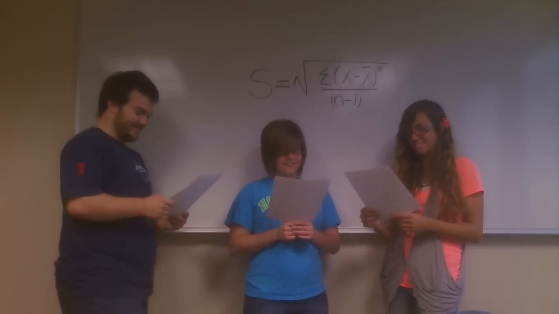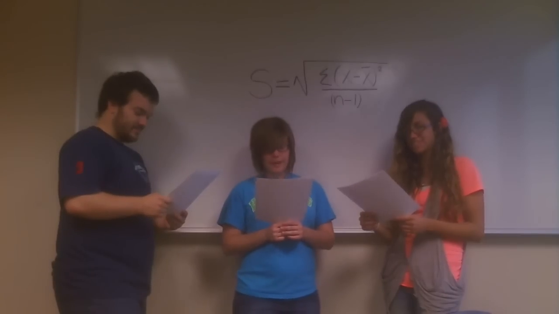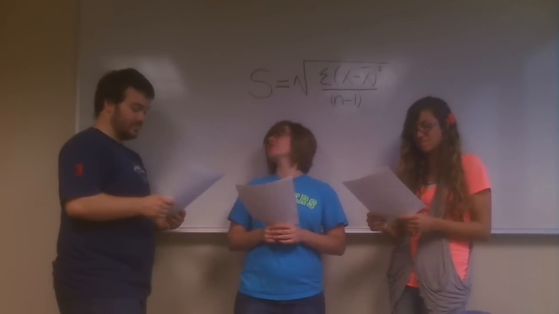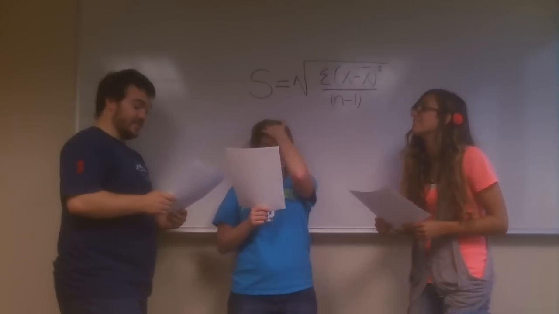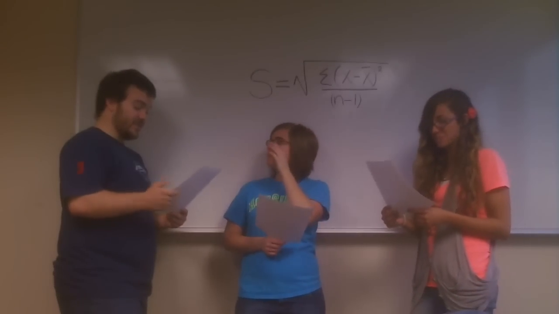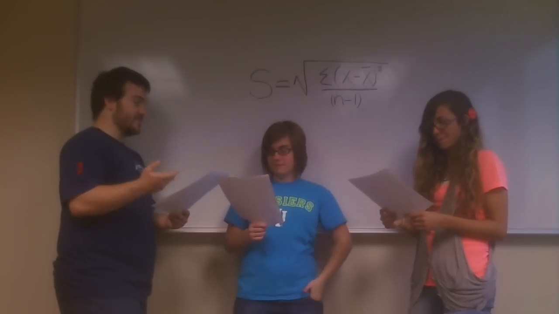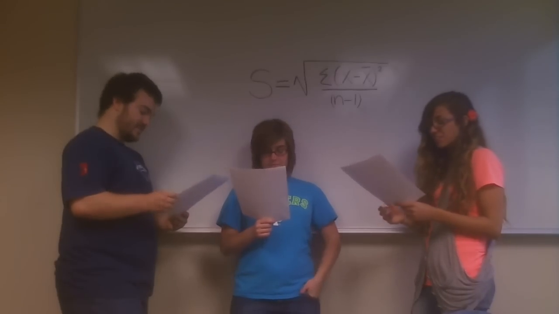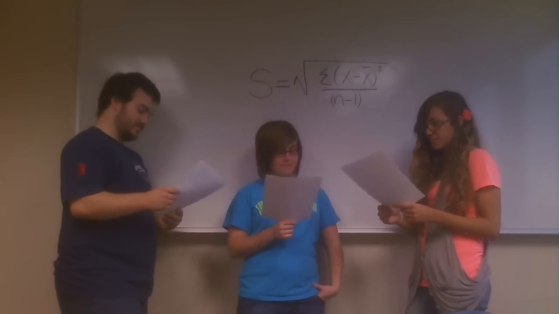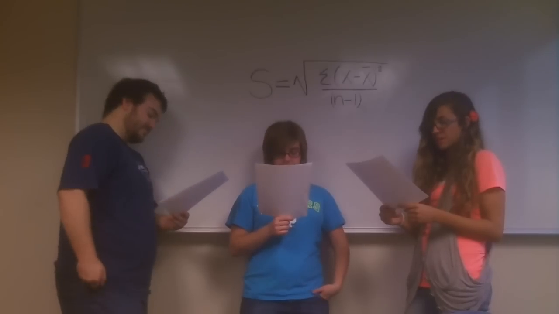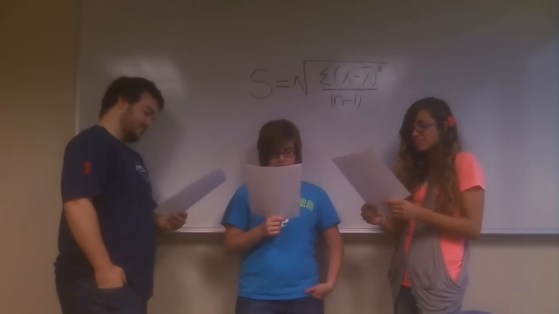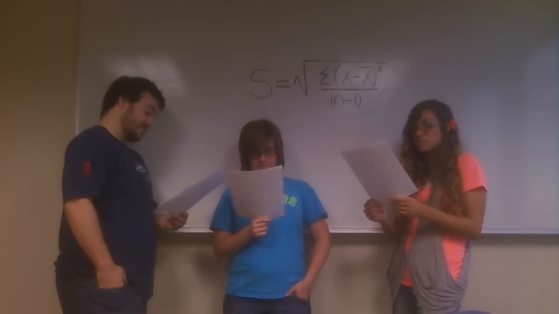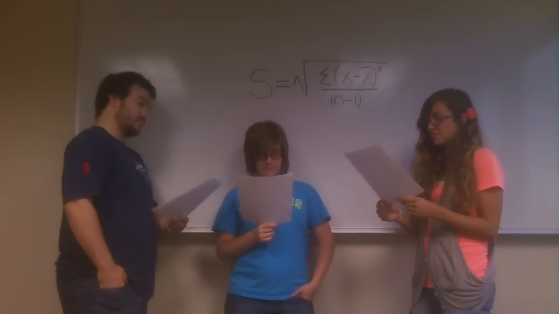Yes, so we divide the sum of squared deviations by a slightly smaller number to make the estimated variance slightly larger. And standard deviation is just the square root of variance, right? So since the variance is slightly larger, so is the standard deviation. Yes, with this corrected estimate, the standard deviation is closer to the true population standard deviation. It's not that you magically guessed the population standard deviation, but you did correct your estimate for being systematically too small.